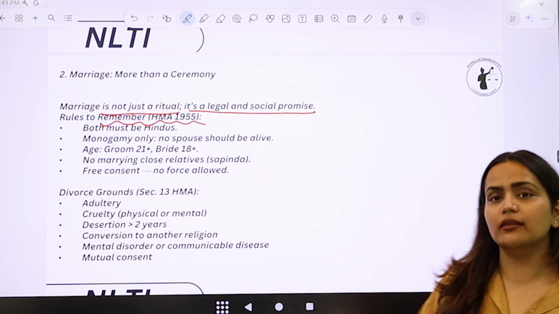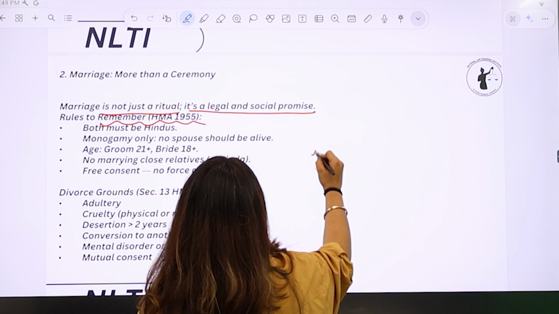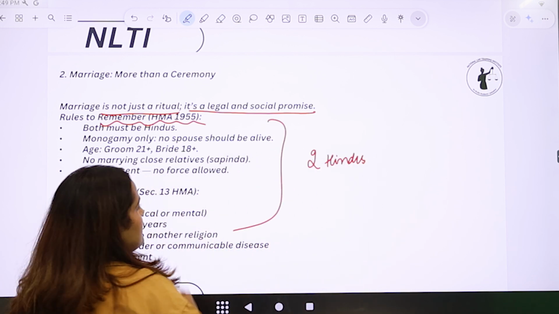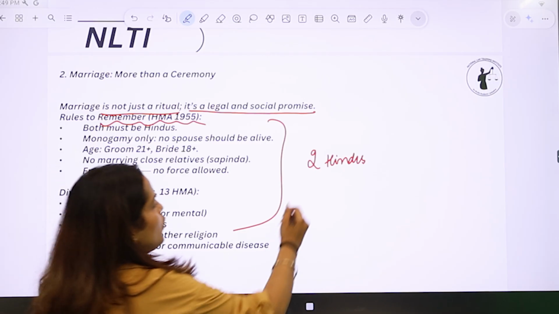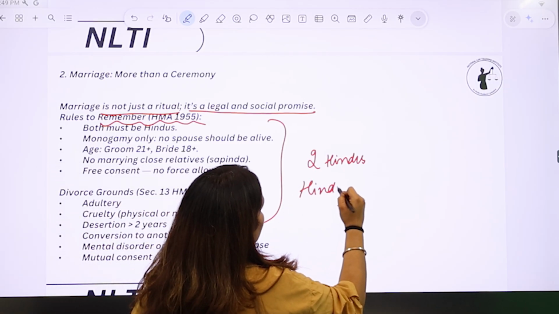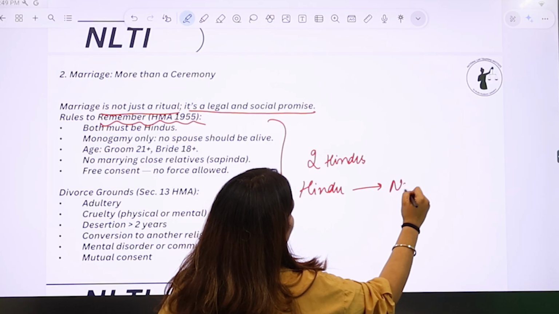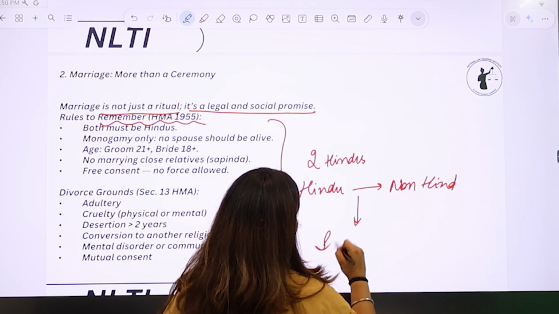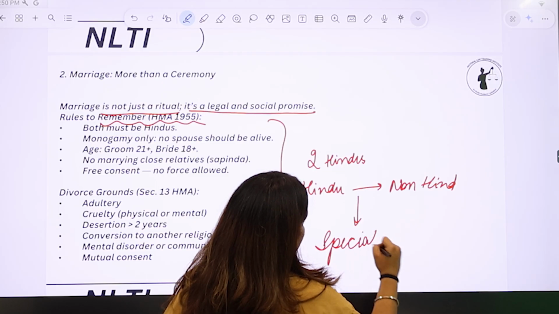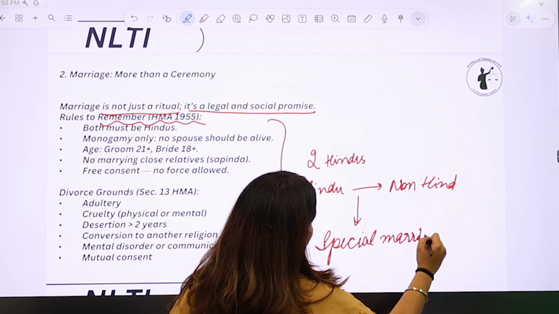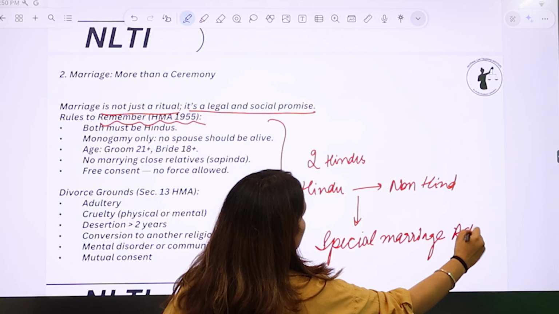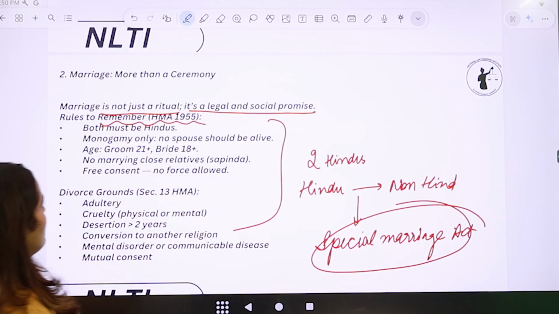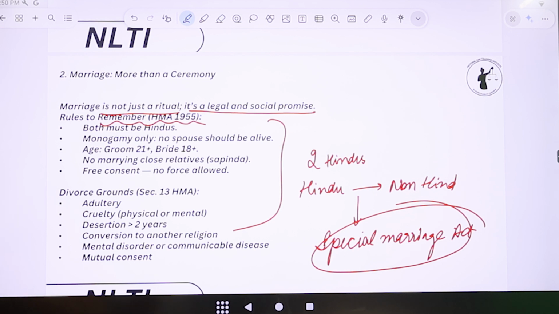So if two Hindus have to get married, they have to follow these rules, right? But let's say one person is a Hindu and the other person is a non-Hindu. Then which law to follow? It is Special Marriage Act. Because Special Marriage Act caters to all the intercaste marriages, right? Now, let's just read how can two Hindus get married.